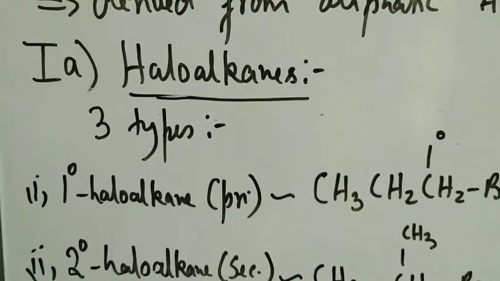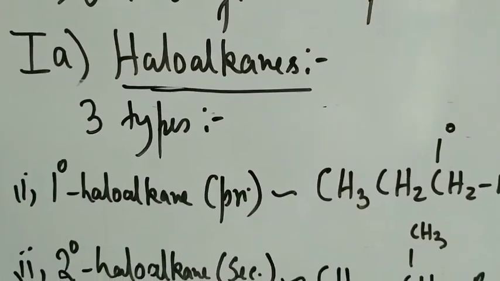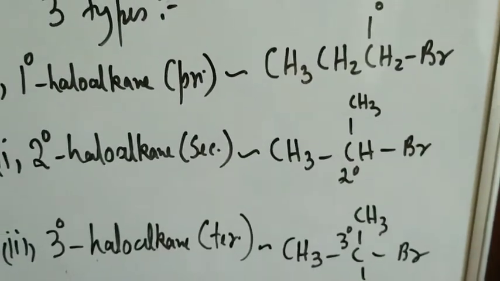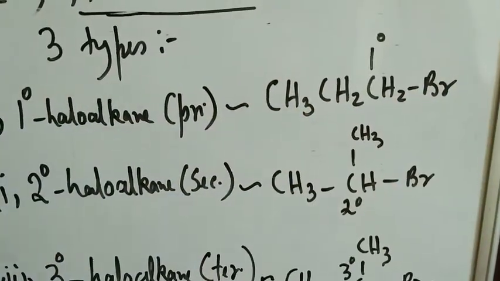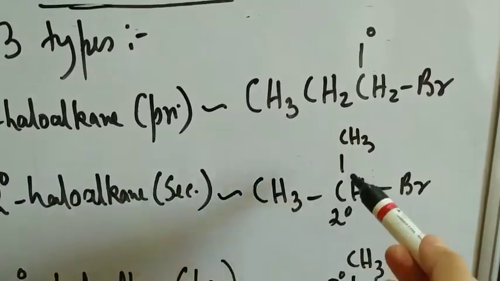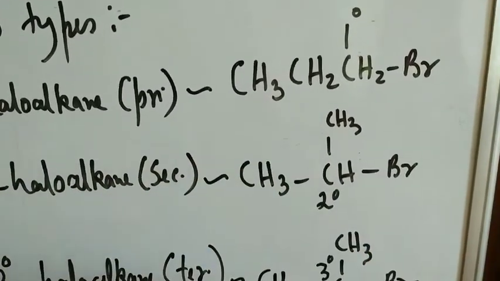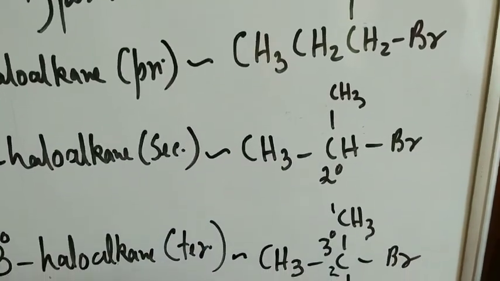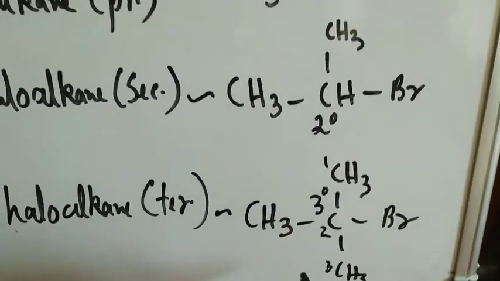So we are still on 1A, haloalkanes. We learnt what haloalkanes are and what the possible types are. If you have to name them, nomenclature is very simple. This is 1-bromopropane. This is 2-bromopropane. This will be 1, this will be 2, this will be 3. And this is 2-bromo-2-methylpropane.